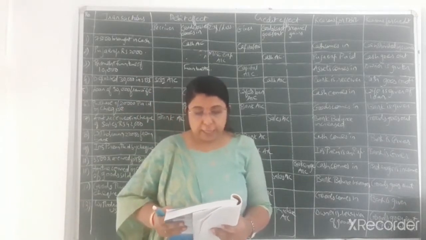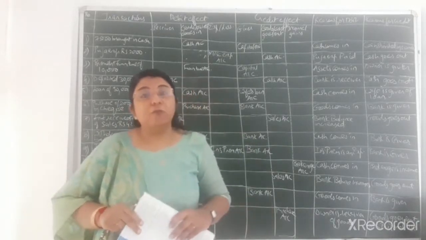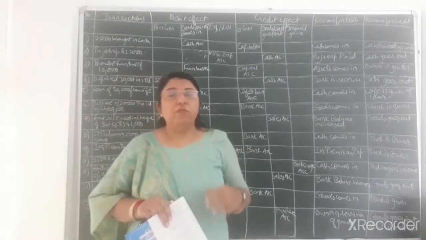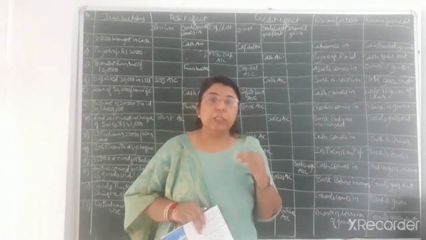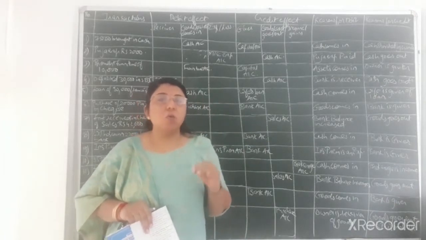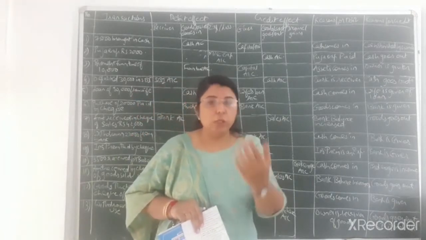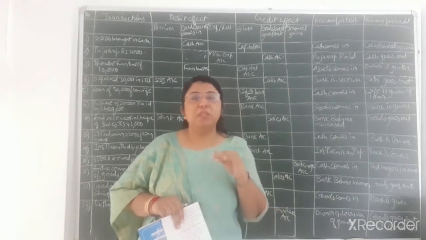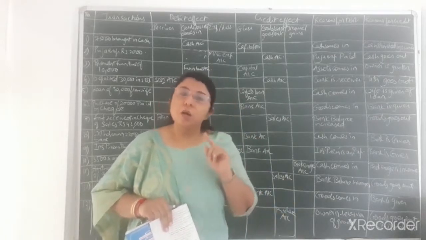Amount received by check. Now over here the name of the party is also given, and we have sold the goods to the particular customer. The name of customer is given, but together with that it has also been mentioned that amount is received by check. We have sold the goods and amount we have received by check. It means it is a cash transaction. It is not a credit transaction.